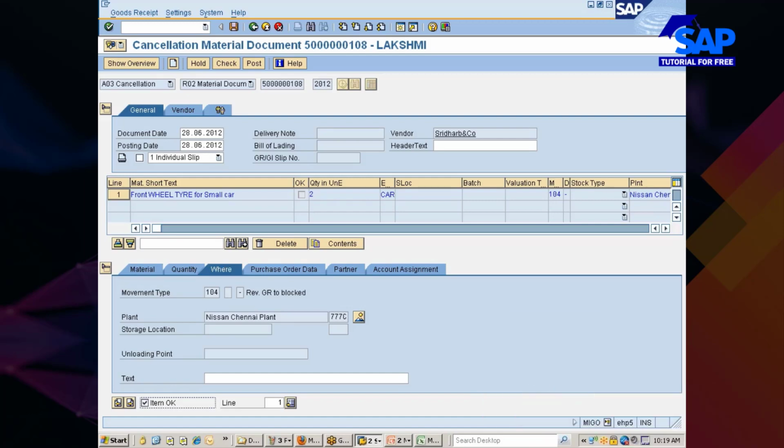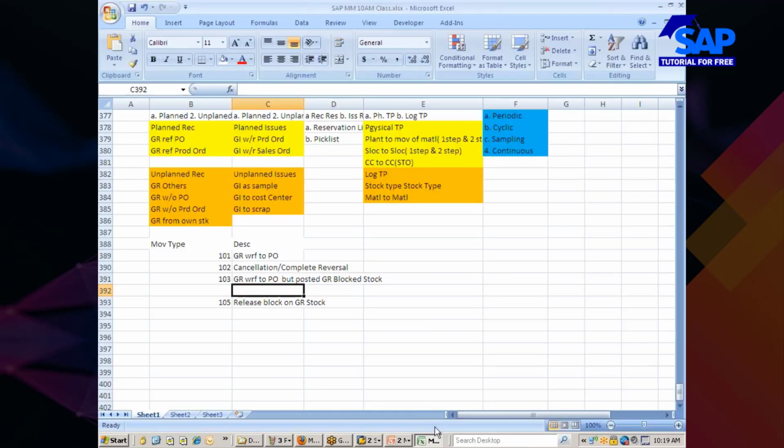No, there are many transactions available in the older system. Your actual MIGO transaction, let me put it here. Your transaction MIGO is the equivalent of so many transactions.